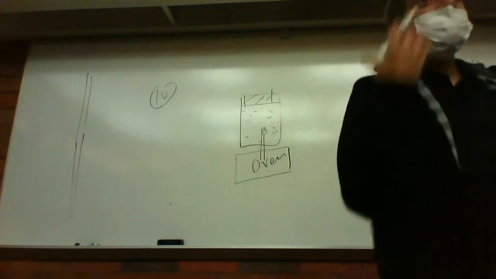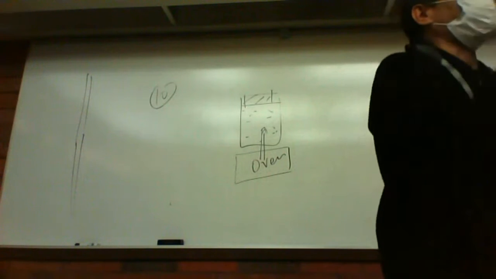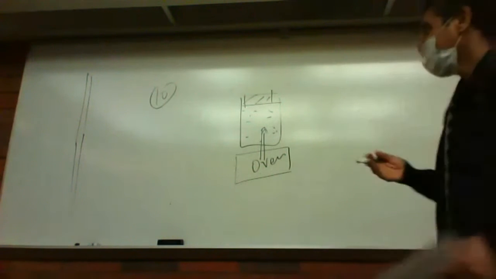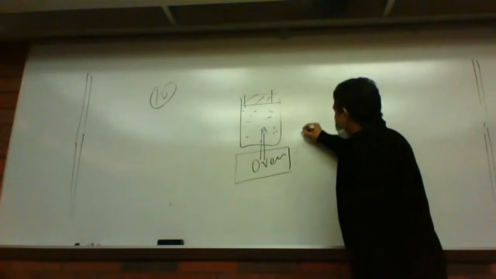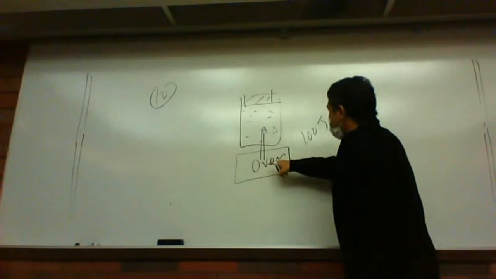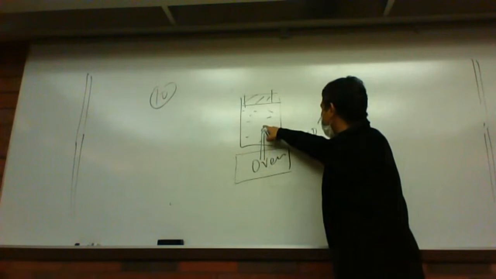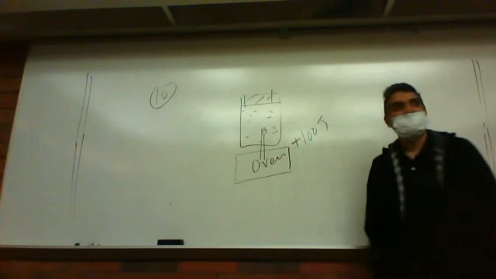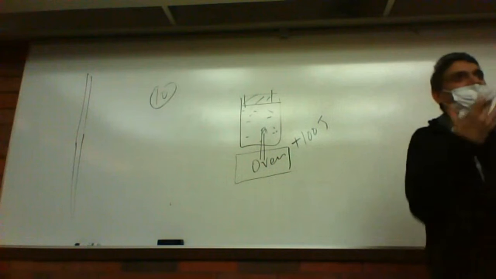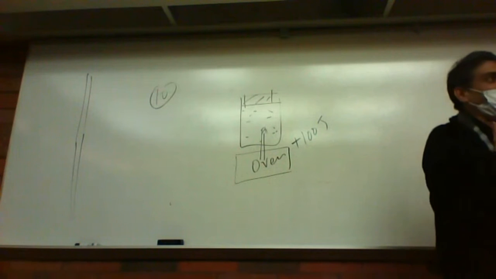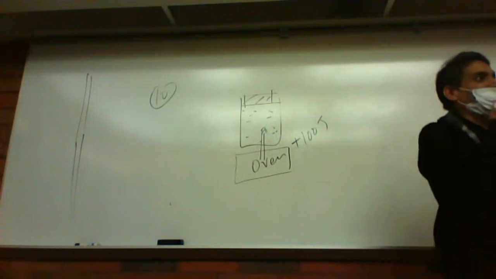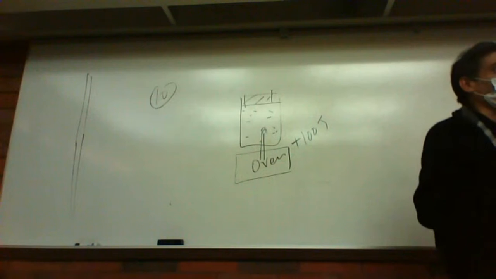So heat is flowing into the system, so we give that as a plus number. Let's say 100 joule of heat energy is going from the oven to my system here, so I give the plus sign here. If something is heating what you want to study, the heat gained by that system is given the positive sign.